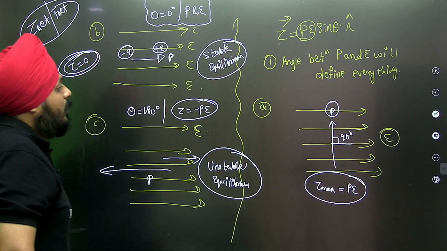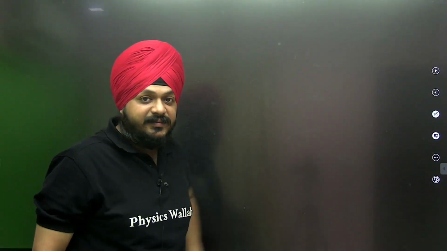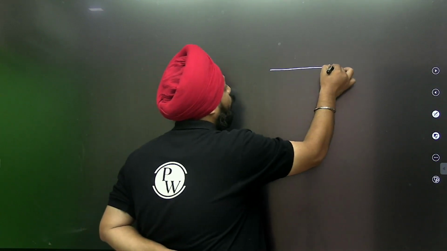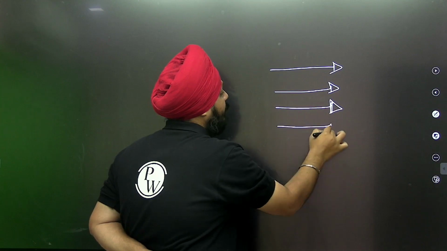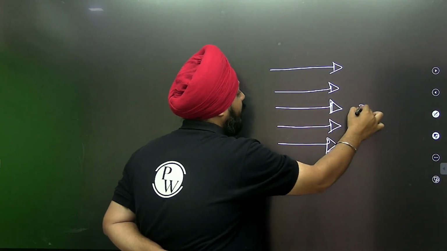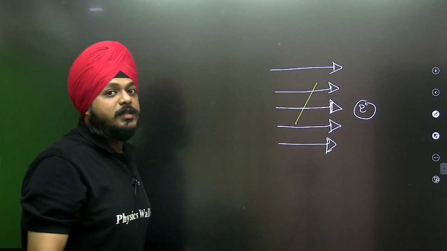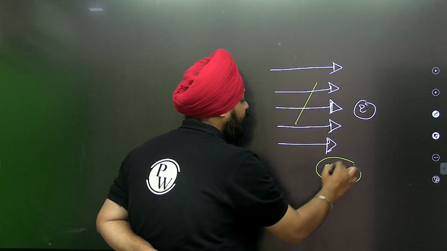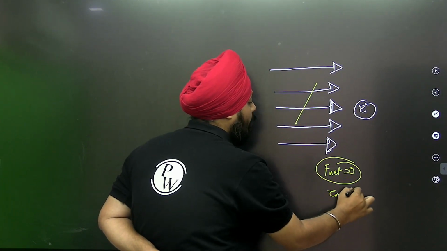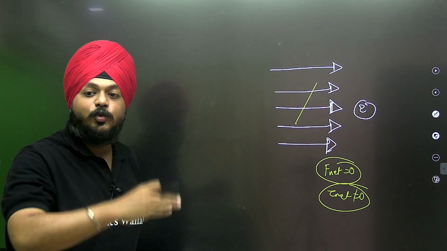Now, suppose it is placed at some angle theta. Suppose this is the direction of the electric field, and the dipole is kept. Here the net force is zero, that you all are aware of, because it is a uniform electric field, but net torque is not zero. So what happens here?